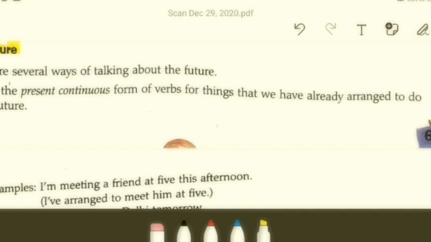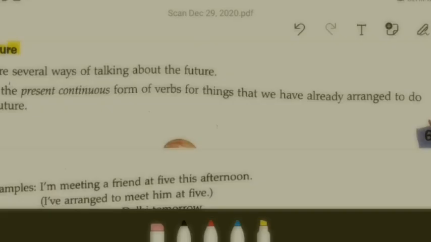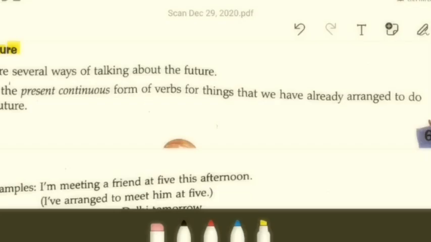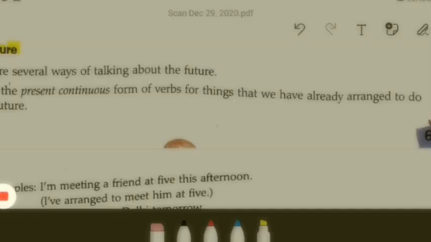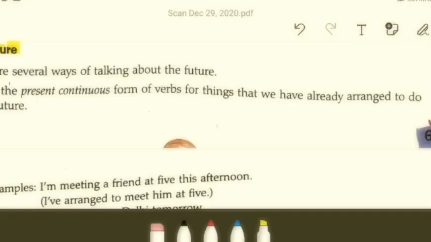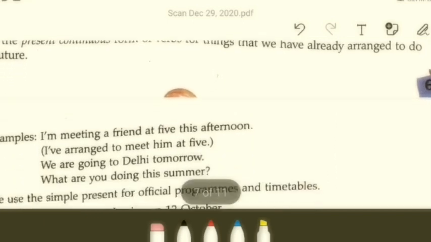There are several ways of talking about the future. We use the present continuous form of the verb for things that we have already arranged to do in the future. Clear? Some examples are mentioned here.